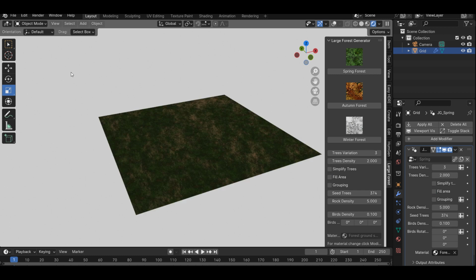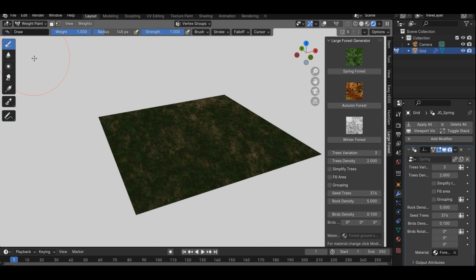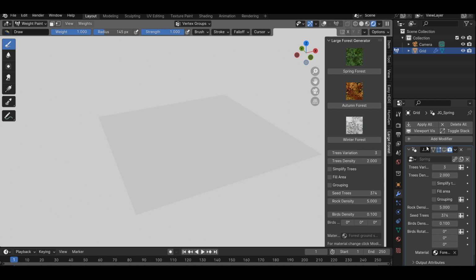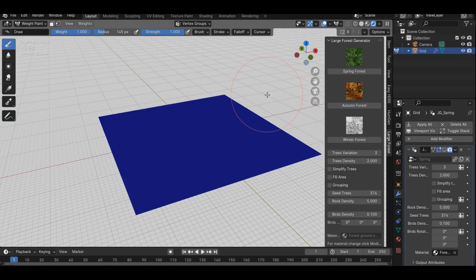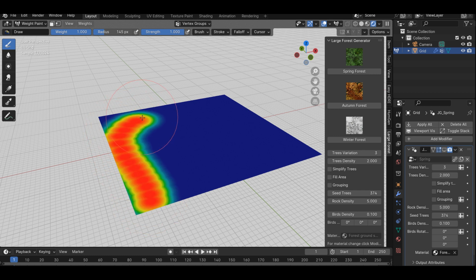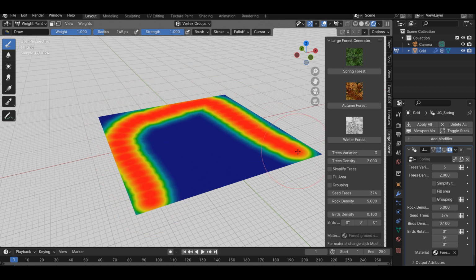Second option, select the Weight Paint mode in the top menu and start painting the weight on the mesh. The higher the weight, the more trees will appear on the spot. We recommend painting the weight only on those surfaces that will be visible in the final render. This will make your Blender work more smoothly.